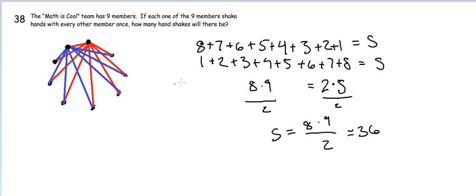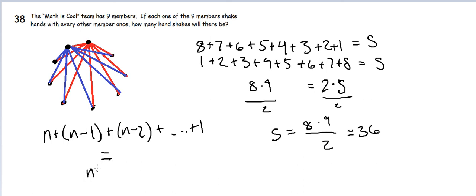So one thing that you can see is if you were to take this not just with 8, but with any number, this would still hold. You would still have that number times the number that is 1 more than it divided by 2, and you would still get the sum all the way to 1. Or in other words, the sum n plus n minus 1 plus n minus 2, so on and so forth, to 1 is equal to n times n plus 1 divided by 2. And that is a crucial formula to remember for contests like this.